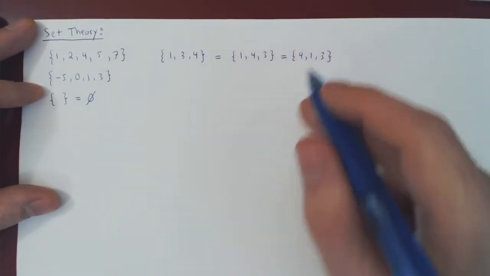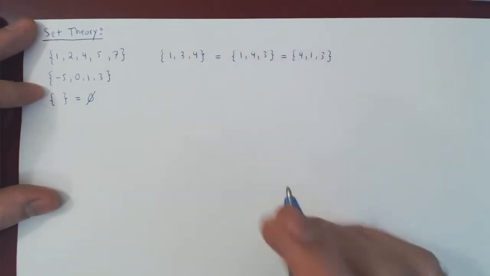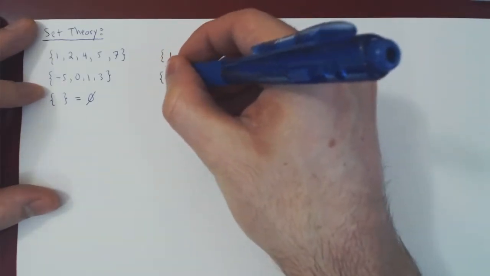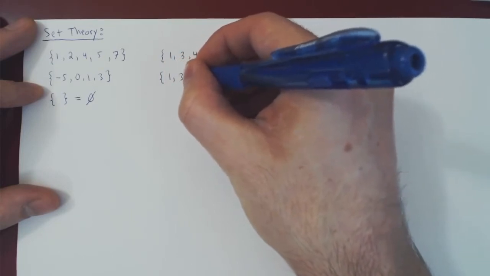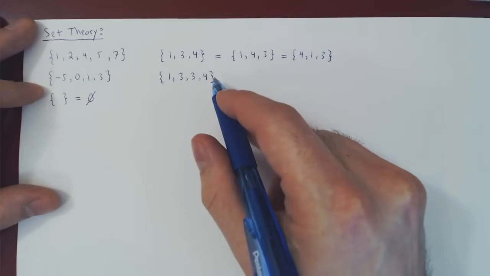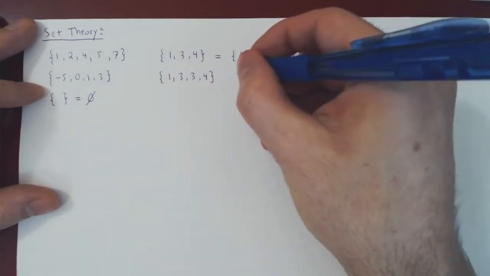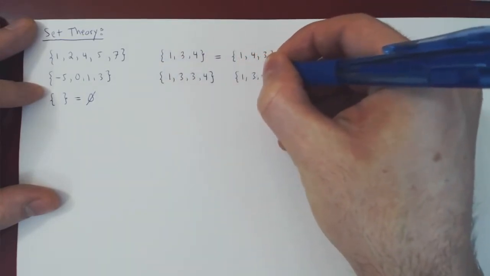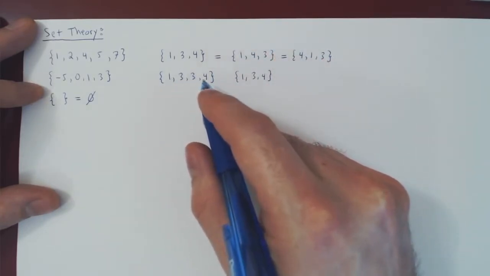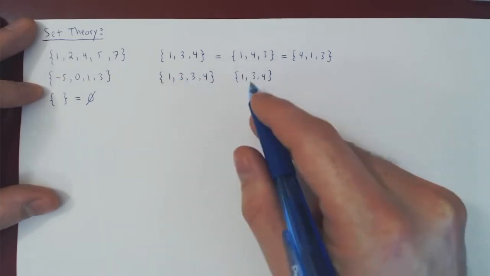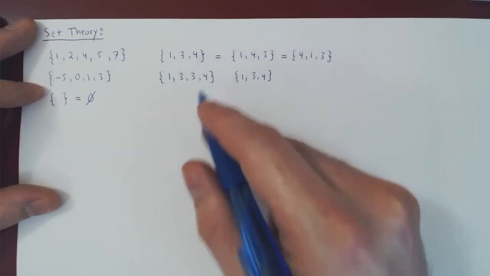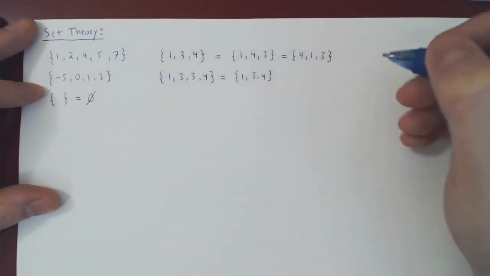The order is irrelevant, so we consider these sets as being equal. So when we talk about sets, the order is irrelevant, it doesn't matter. And the same goes for repetition. If you ask about the set, say 1, 3, 3, 4, and you ask, is this set equal to the original set, 1, 3, 4? The answer is yes. We do not consider repetition as giving us a different set. This set contains the elements 1, 3, 4, and they are considered to be equal.